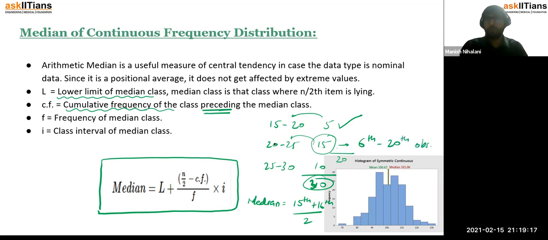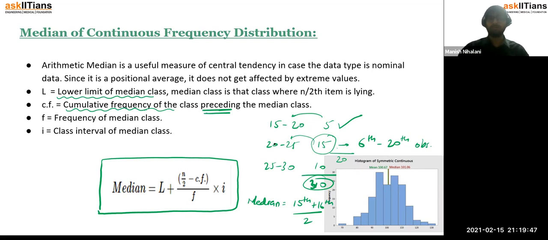Now between 20 and 25, we don't know exactly what each value is. The 15th observation could be 21, the 16th observation could be 23.5, it could be anything, right? We don't know, but it is between 20 and 25. This is what we know. So in grouped cases the previous formulae don't work, because you don't know each observation, you only know the grouped data. Are you all understanding? Perfect.